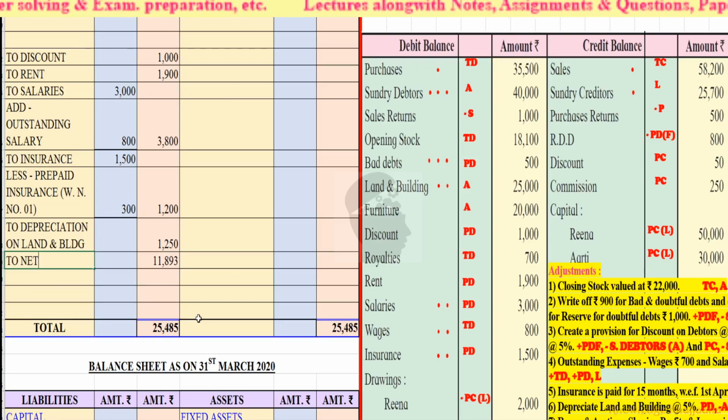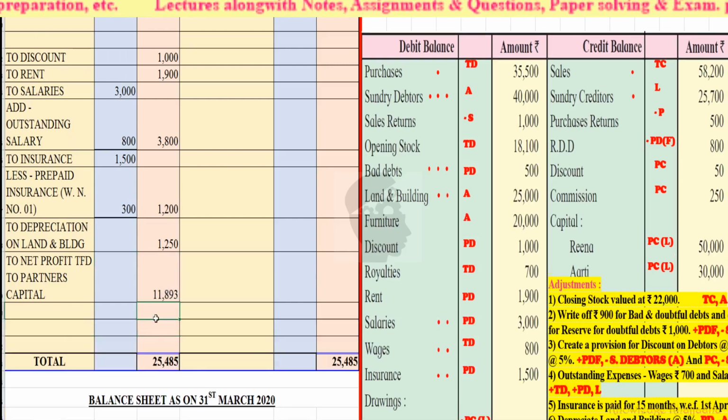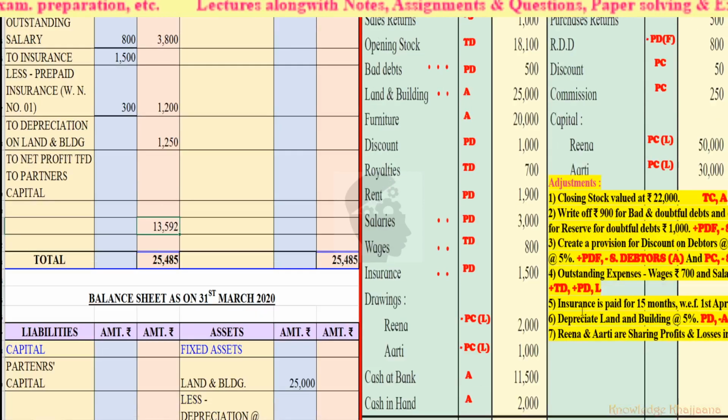Okay, so to arrive at the net profit, what will we write? To net profit transferred to partners' capital. Okay, what we have to arrive at is equal to rupees 25,485 minus 11,893. It will be rupees 13,592. Okay, so 13,592 is the total net profit, and what has been given?